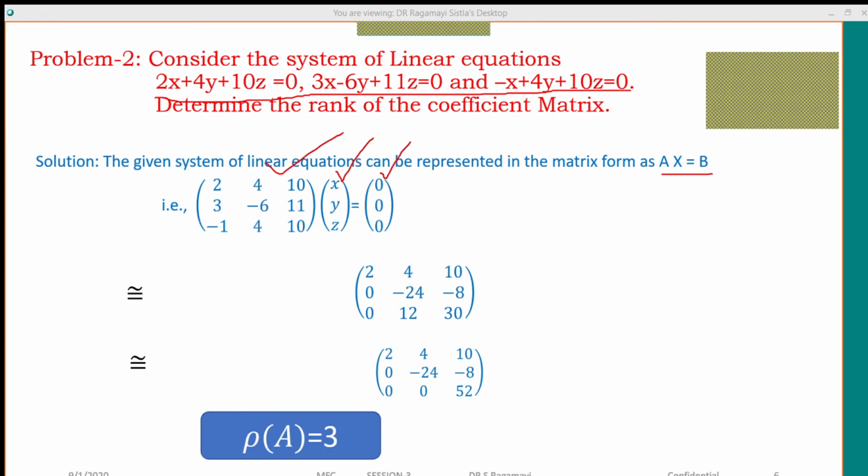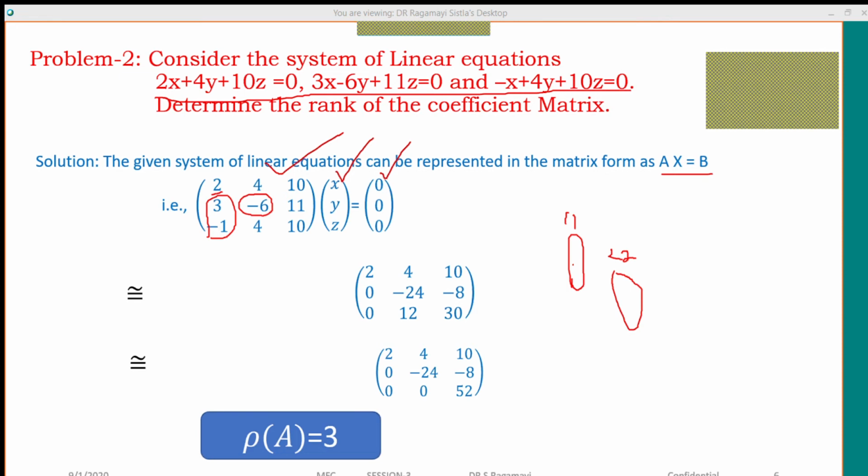Even so, for some of you, I'm recollecting how to do the row operations to bring the matrix into echelon form. See, first you take the 1 position element. Using that element, make the below elements 0, like this. Later, in the second stage, take the 2 position element and make the below elements 0, that is in the second transformation.